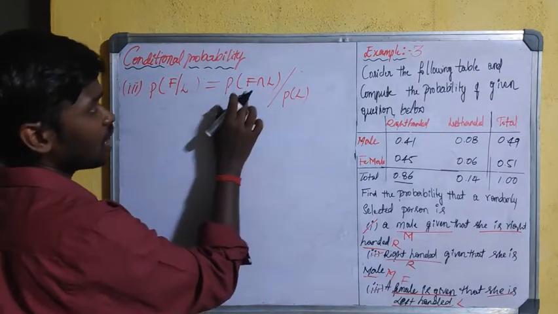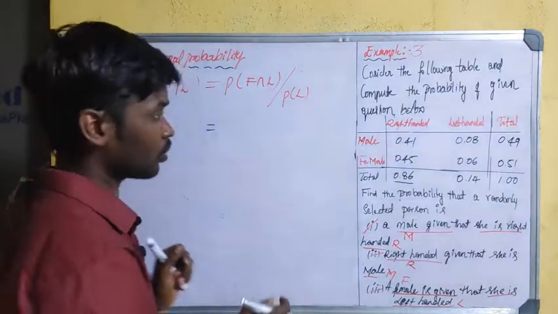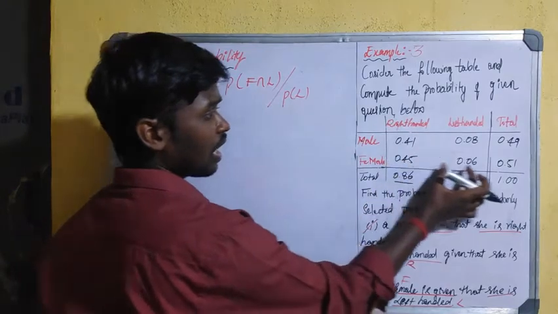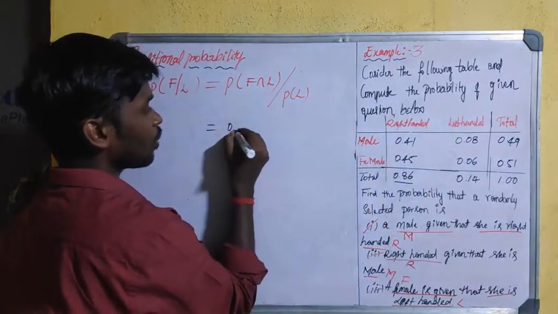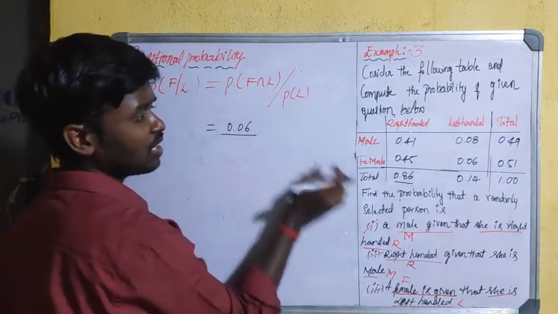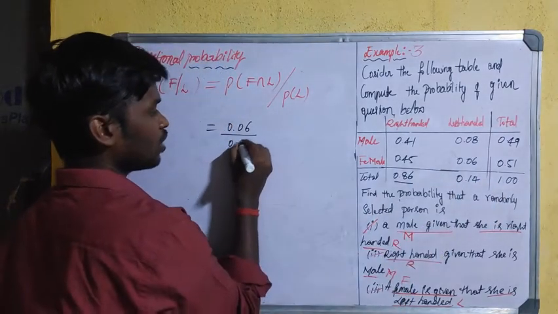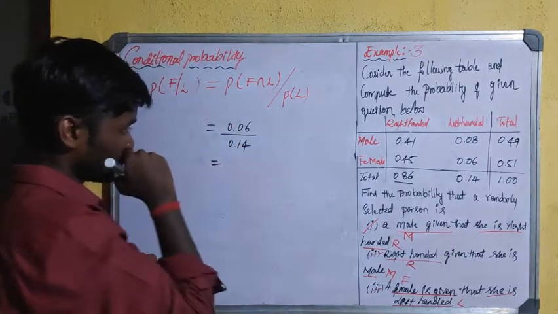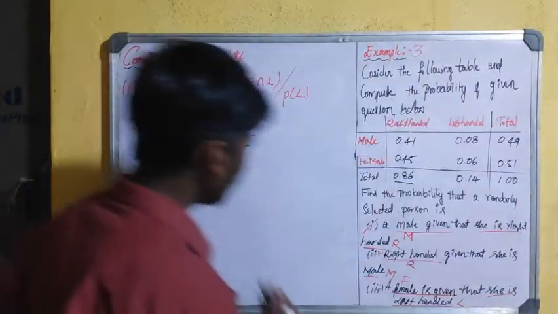The probability of a female and left-handed, so she must be female and left-handed. The female and left-handed probability is 0.06, and the probability of total left-handed is 0.14. For this you will get the probability 0.43.